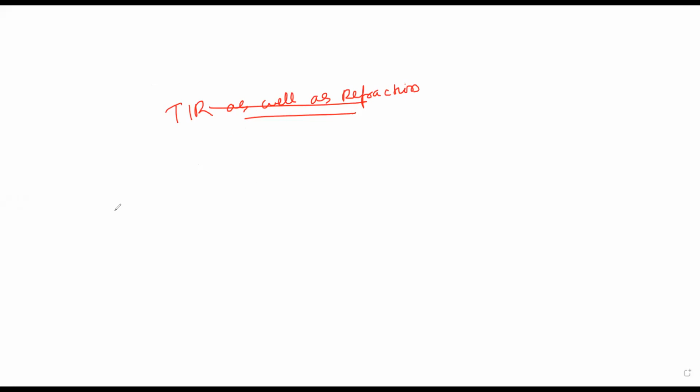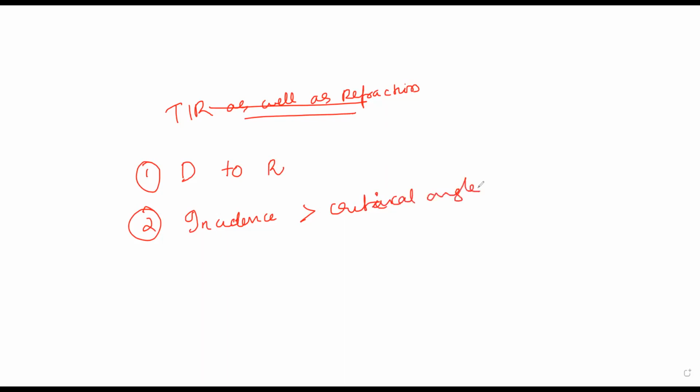So let's see what is total internal reflection. Total internal reflection occurs when the light travels from a denser medium to a rarer medium, and angle of incidence is greater than critical angle. So these are the two conditions for total internal reflection to happen. And obviously, there should be refraction when a light ray travels from denser to rarer medium. Okay.